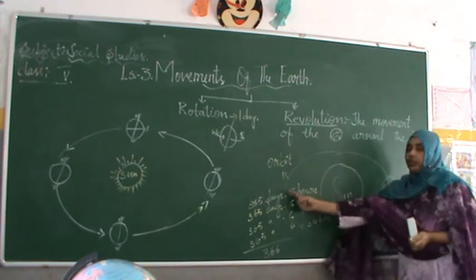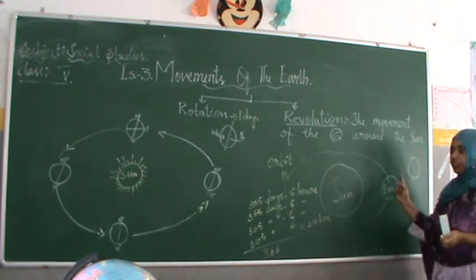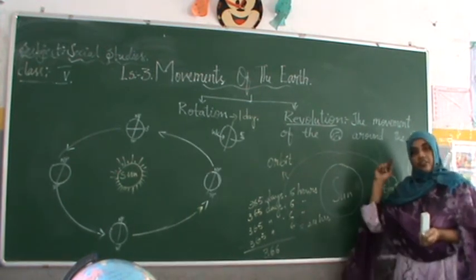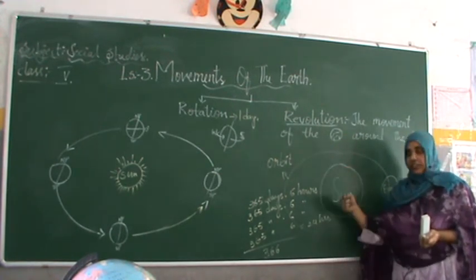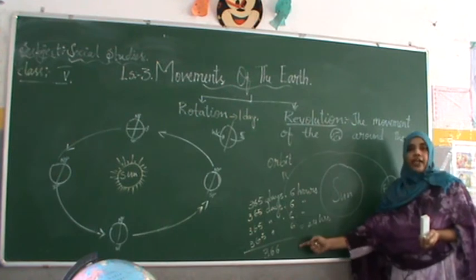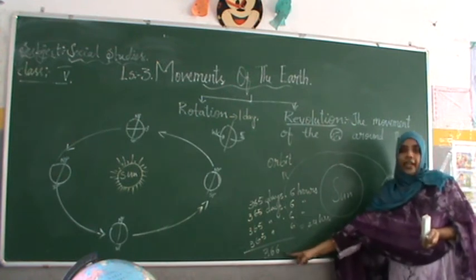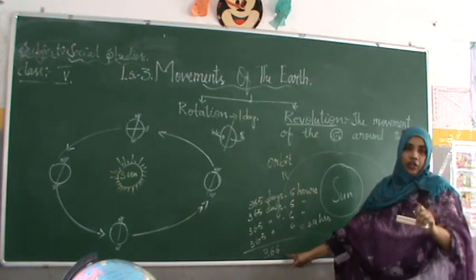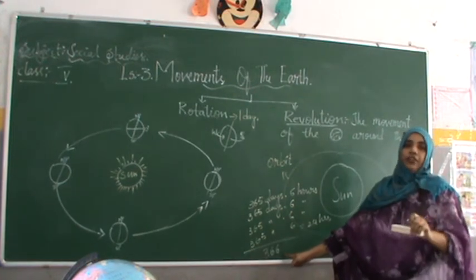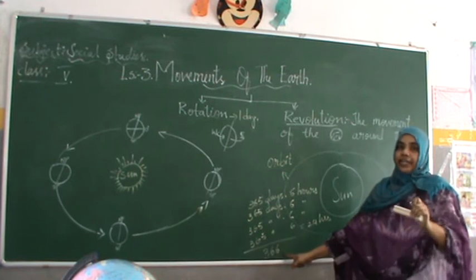Every year when the earth is revolving around the sun, it is taking 365 days and 6 hours. Those 6 hours are calculated and made as 1 day, and it is added in the month of February, and in that year February will have 29 days.